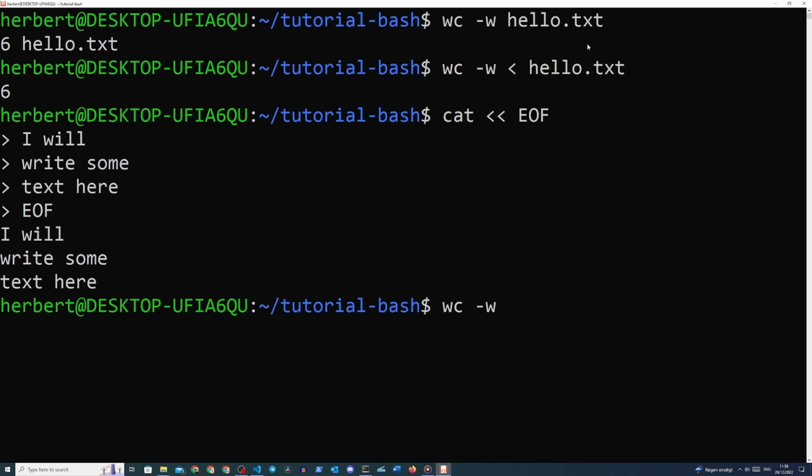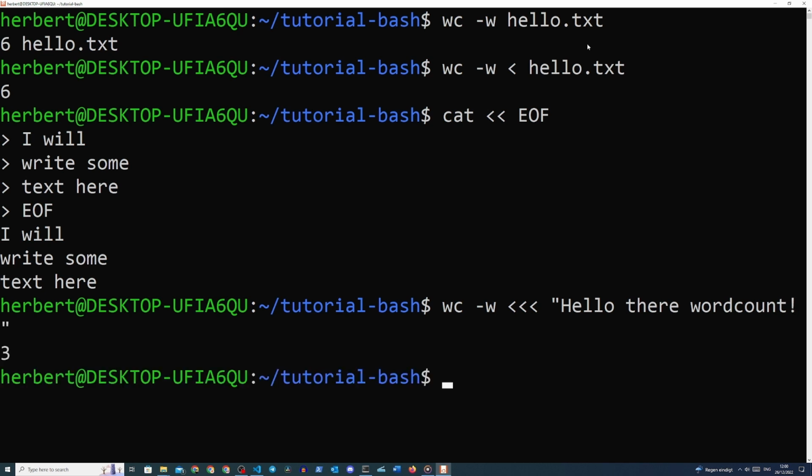So we type in wc -w again, space, triple lesser than symbol, and then we open with double quotes, hello there word count, and then we close again with double quotes, and we should see the word count printed here in the terminal. This is how we can feed a string into a command, and take note that the string needs to be in between double quotes, otherwise it will not work.